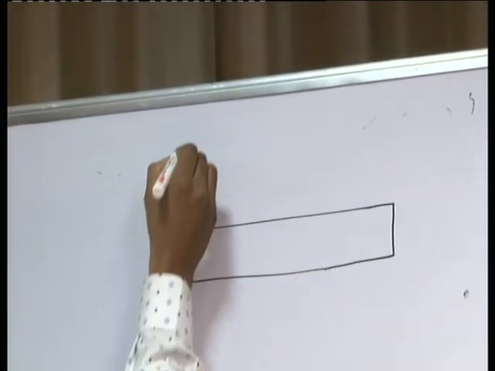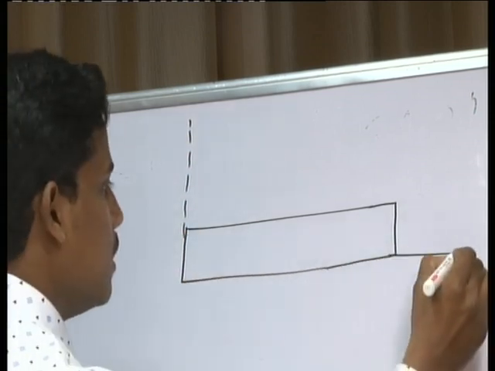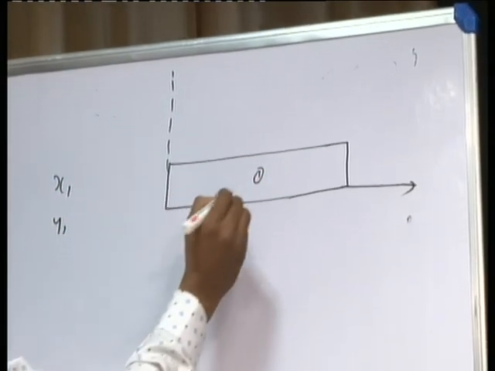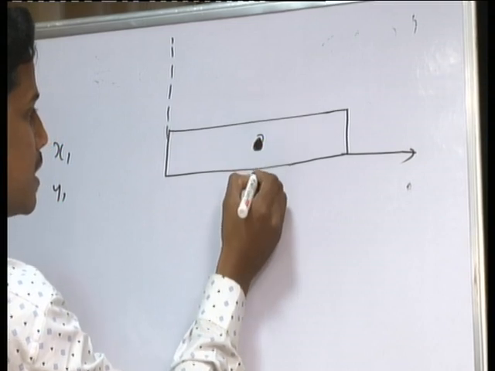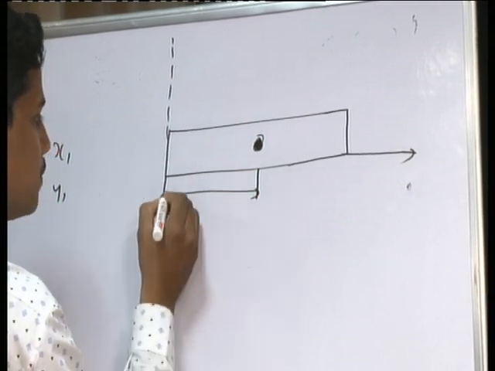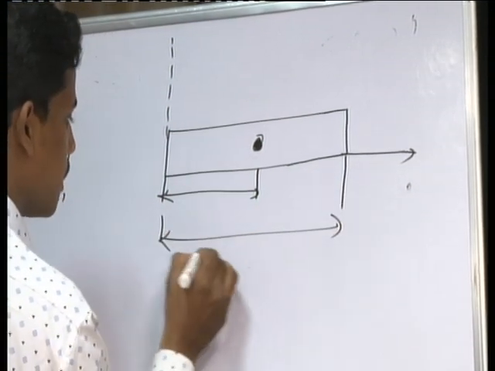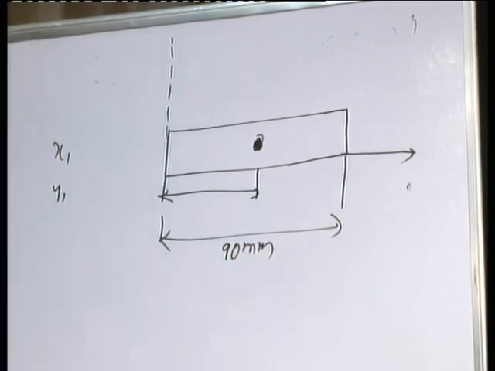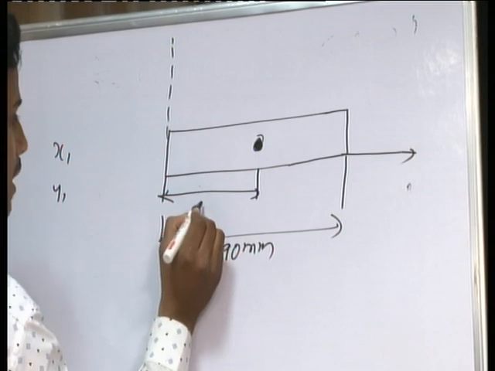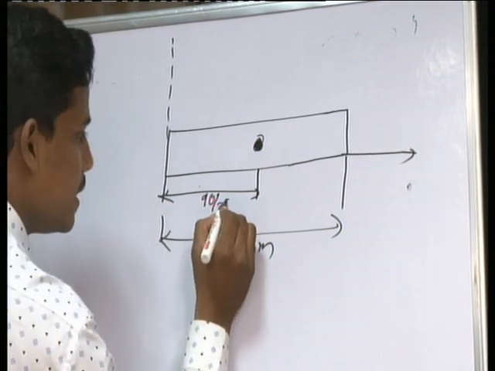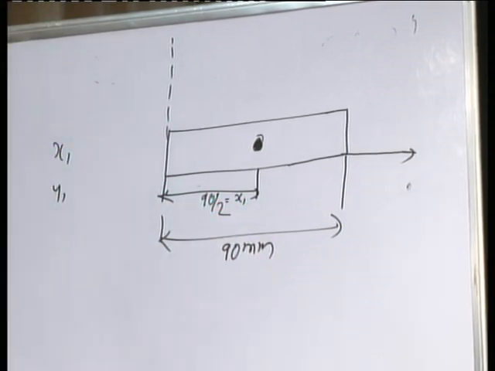First I am taking element 1. In this element, we already know this is element 1. Now, what are x1 and y1? For this rectangular section, I have told you the centroid lies exactly at the center. That means this point is the centroid. The total length is given as 90 mm, exactly at the center, so this distance is 90 divided by 2. This is x1, we know.